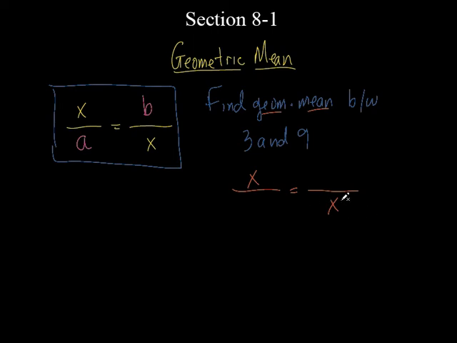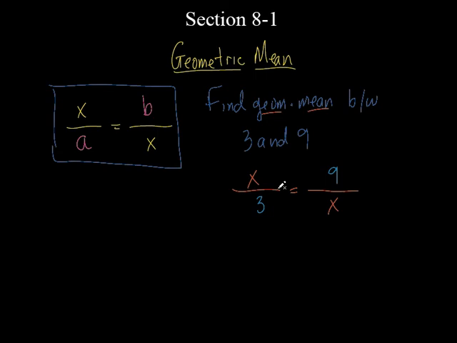Okay. So I put the geometric mean here and here. Now it says between 3 and 9. Where do you think I'm going to put 3 and 9? In the other spots, right? So put 3 here and 9 here. And it actually doesn't matter whether you put the 9 on top or on the bottom, or the 3 on the bottom or the top. It doesn't make any difference.